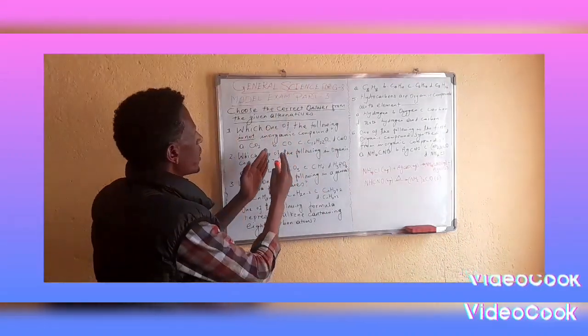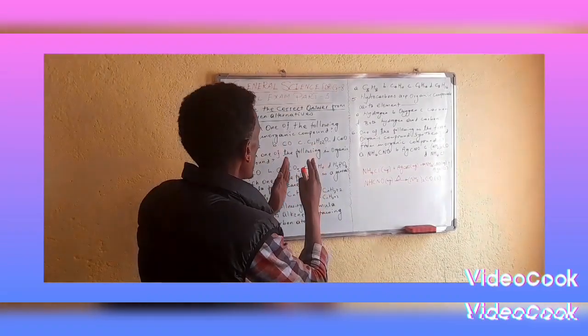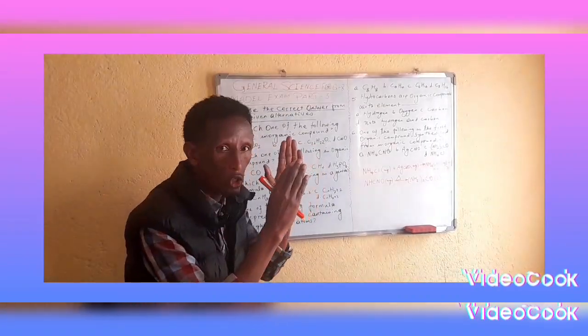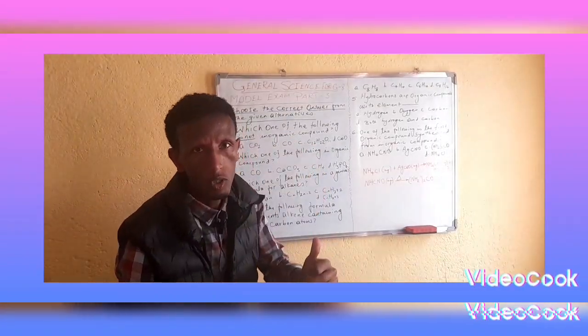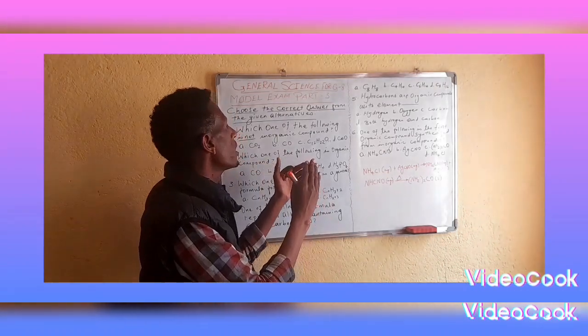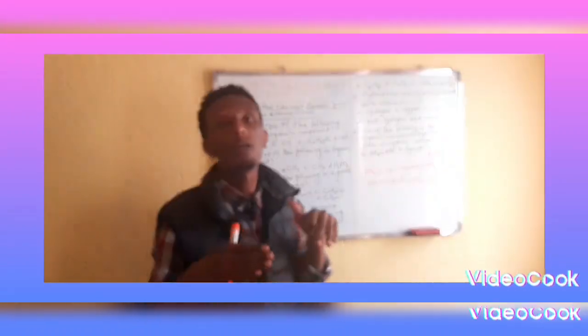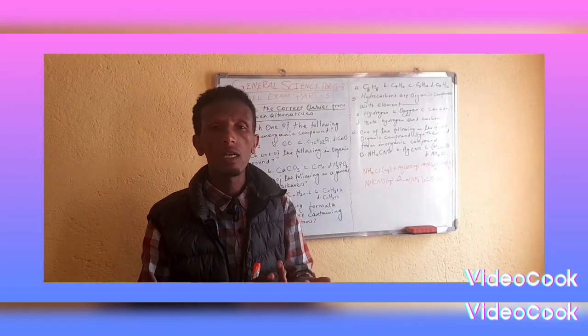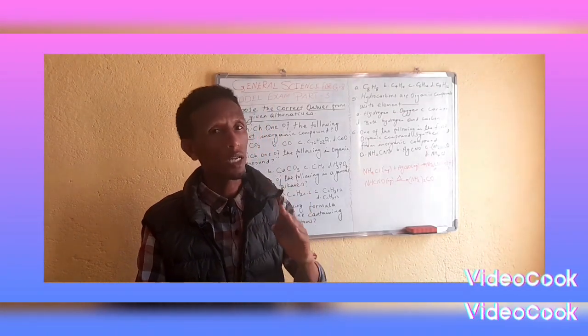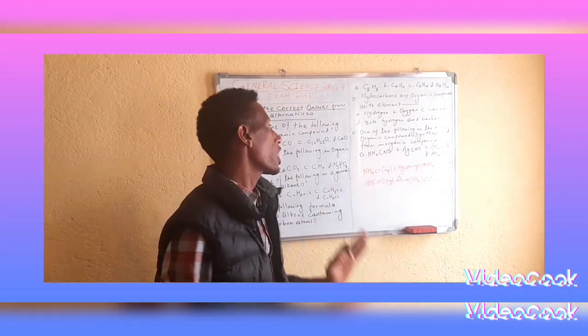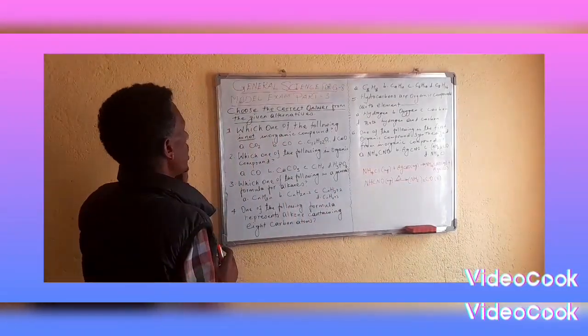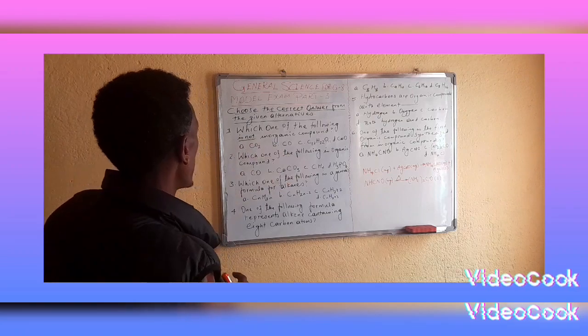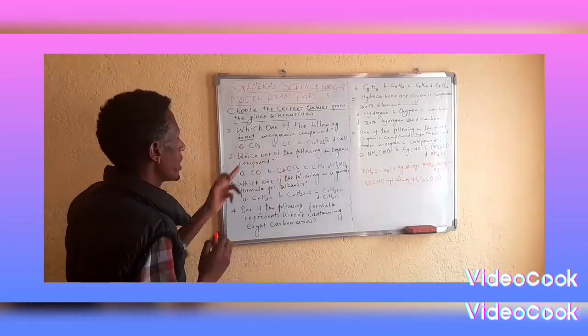Inorganic compounds are compounds which do not contain carbon, but they can be found from the earth in the form of minerals. Metal, non-metal, salt: all these are inorganic compounds. So now let's come to this question.